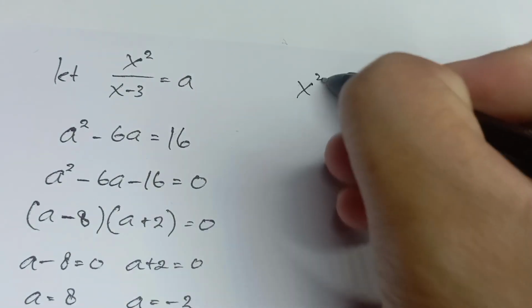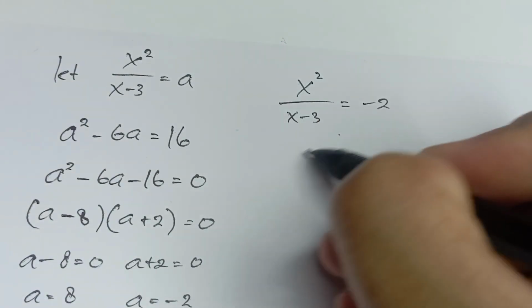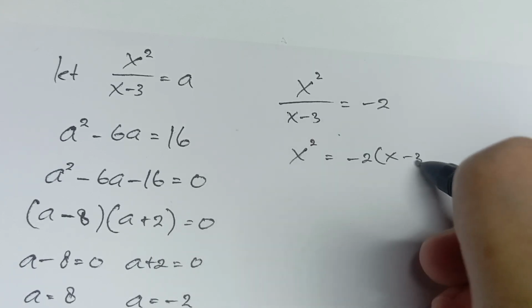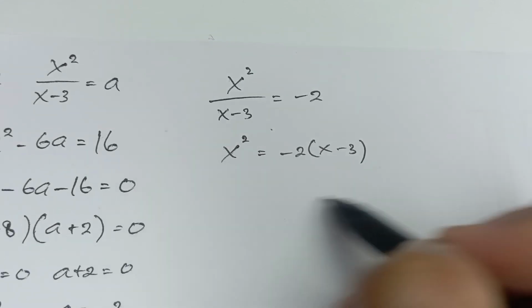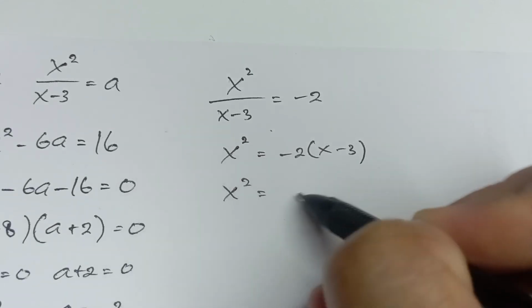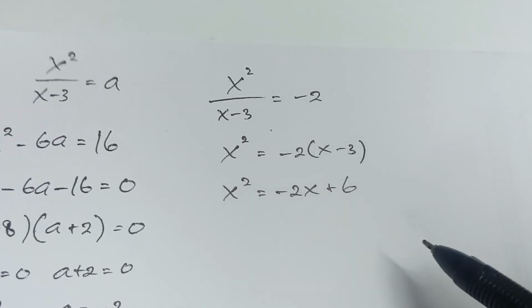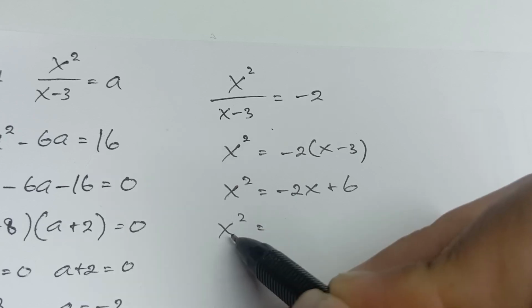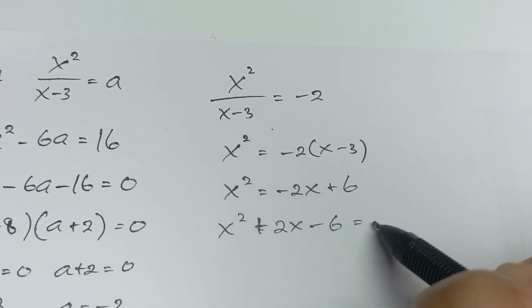For a equals minus 2, x squared over x minus 3 equals minus 2. x squared equals minus 2 times (x minus 3). So we have x squared equals minus 2x plus 6, so x squared plus 2x minus 6 equals 0.